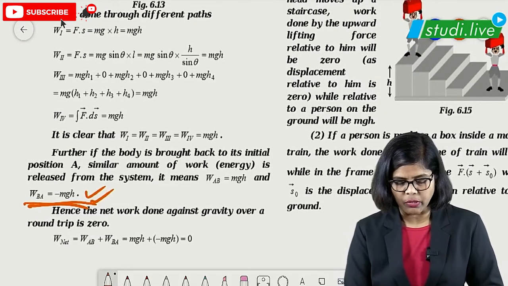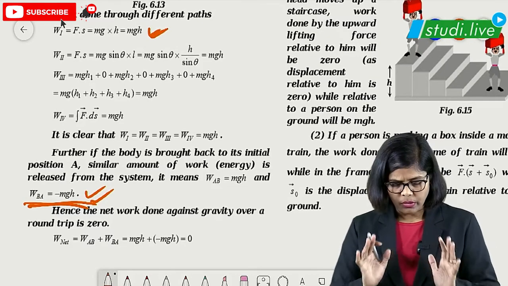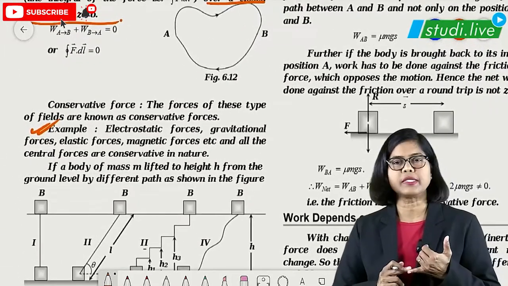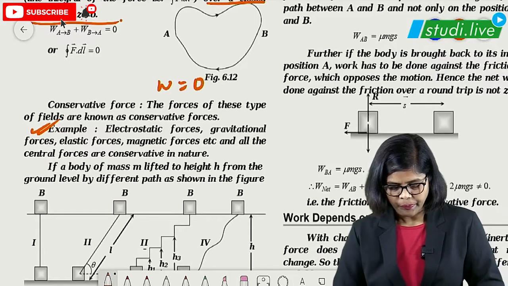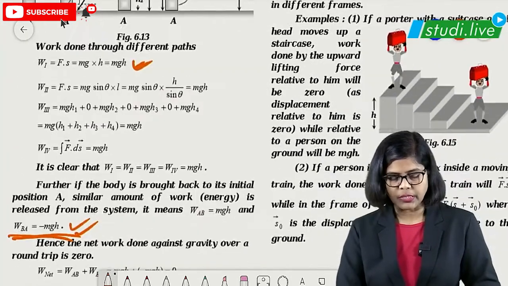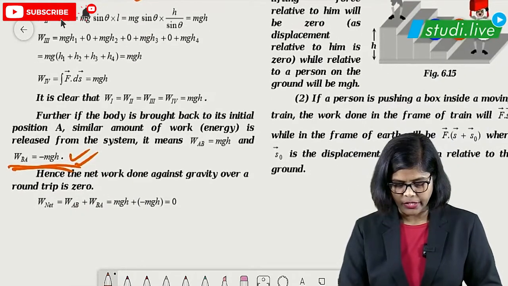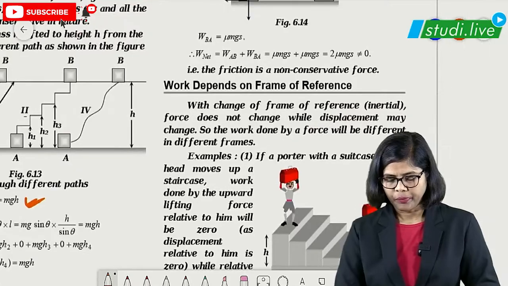So remember this particular formula here at different paths, it is given here. So the main important point for the conservative force is that it is independent of the path length, and the work done in this case is 0, and the formula for work done is mgh depending on positive and negative one. Okay, if it is 0 work done, the value will be 0 you are getting here.